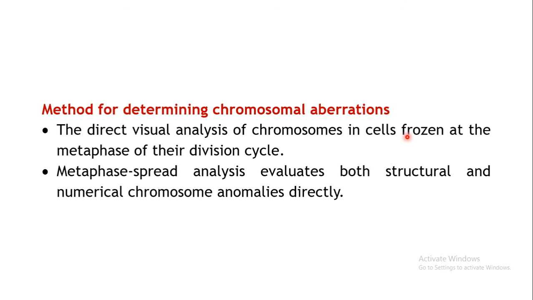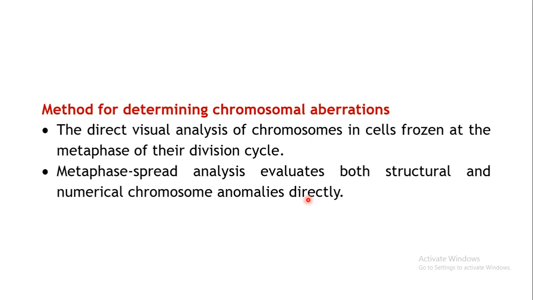That particular phase is observed for aberrations in the chromosomes, if at all they have taken place. This metaphase spread analysis evaluates both structural and numerical chromosome anomalies directly. So you can observe directly if any structural alterations have taken place, or any alterations in the number of chromosomes.